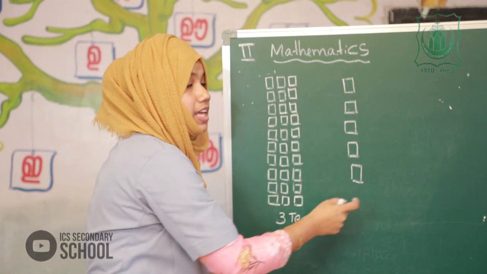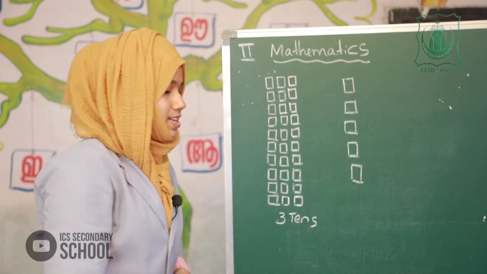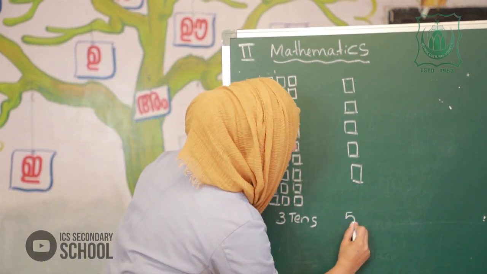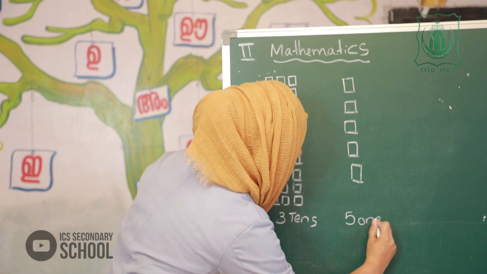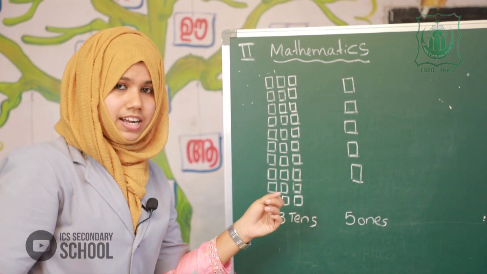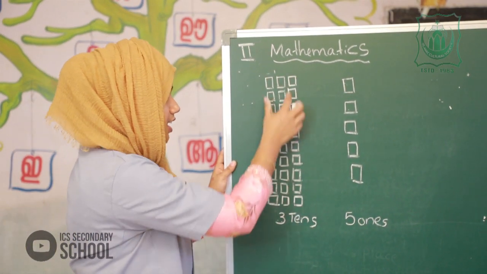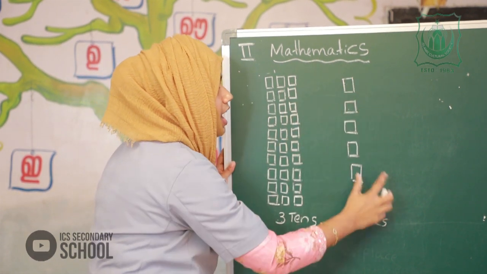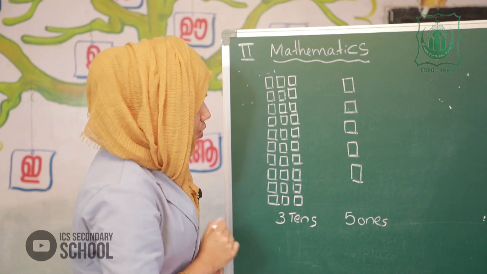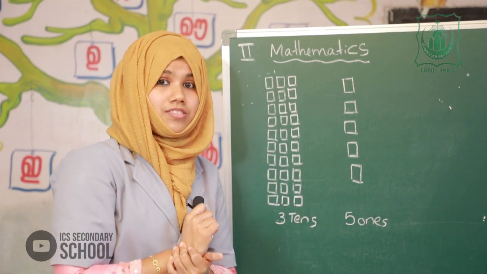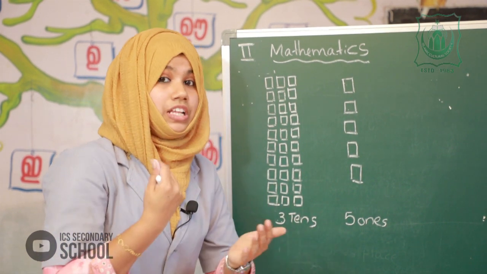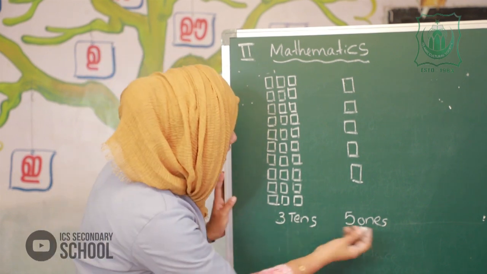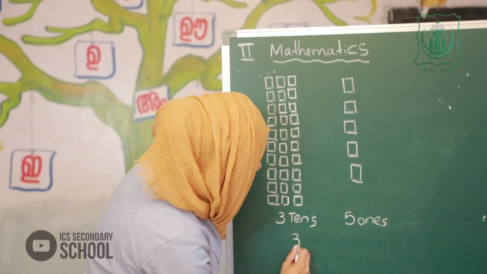Okay? So how many ones? Yes, 5 ones. Is it clear? First, there is a group of 3 tens. Now it is 5 ones. So, 3 tens means, as we studied, 3 tens are 30.